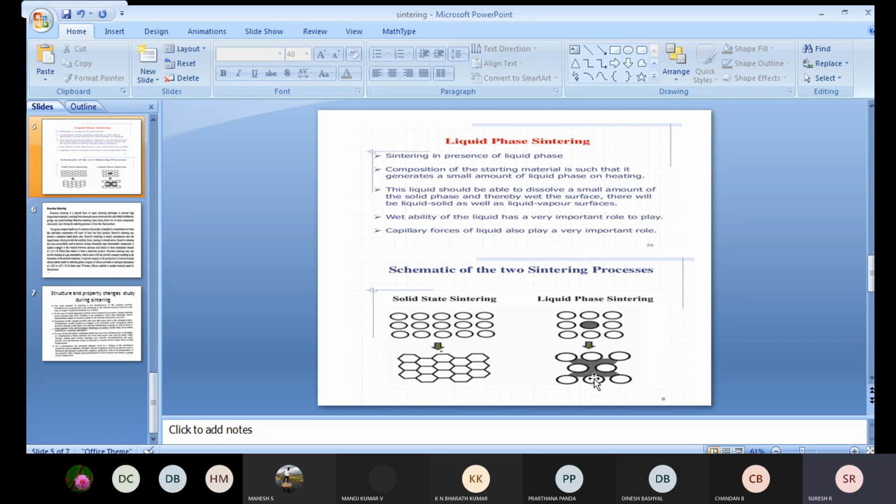In the liquid state sintering, the liquid obtained during the sintering process wets the particles throughout. So this is the solid state sintering process, and this is the liquid state sintering process. As the name itself indicates, that is what happens.